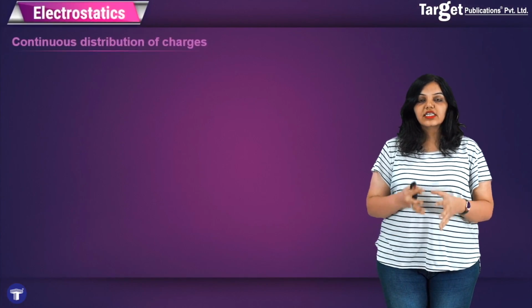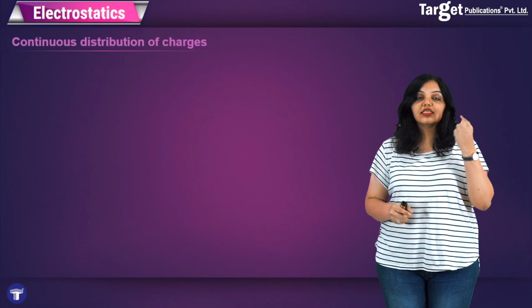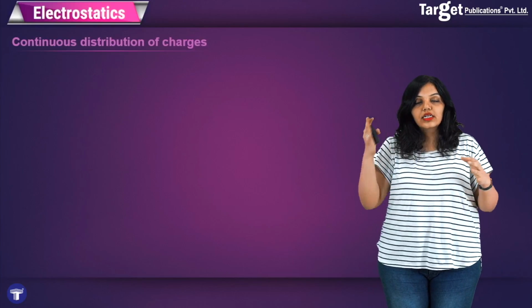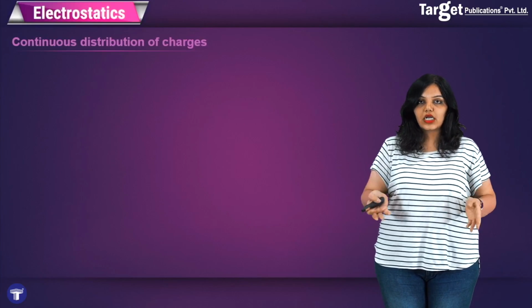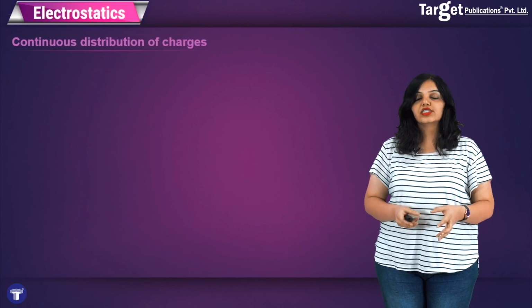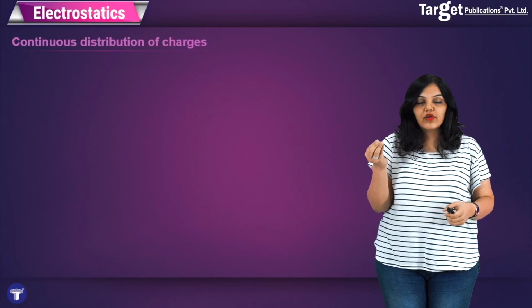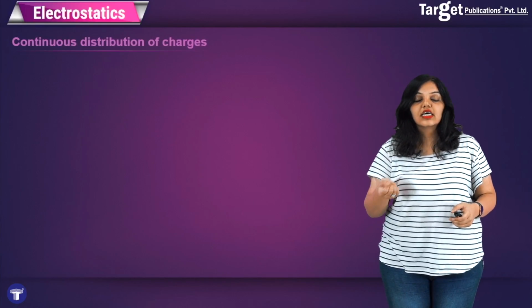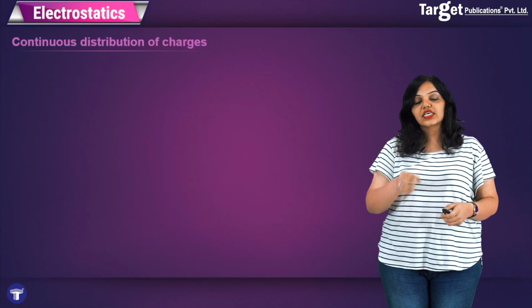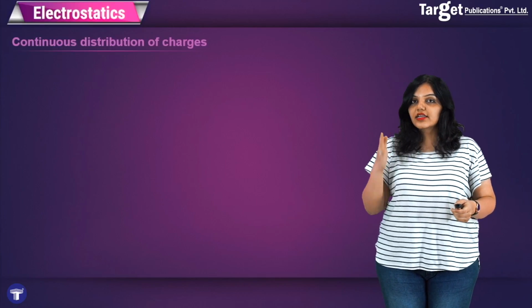So far we have seen how to calculate the electric field at a single point due to either a single charge or due to a large number of discrete charges. But what happens when we have a continuous distribution of charge? What does this mean? Discrete charges are charges which are separated from each other that you can count on your hands. Continuous distribution of charges is a system where there are a large number of charges closely arranged, that is closely packed.